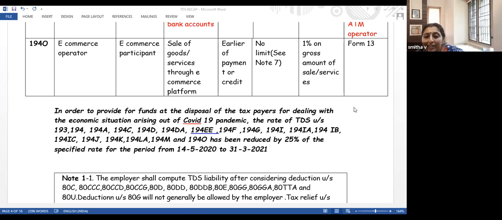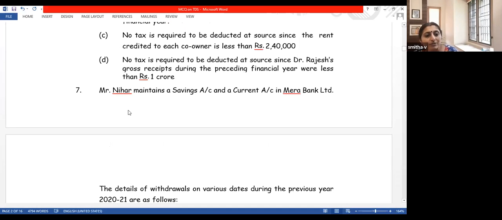Total withdrawal for the whole year, Binoy, exceeds 1 crore. All the limits I have explained here are per year, per annum. So let us do a question from that. I have been seeing a lot of questions on this 194N, 194M, 194O, the new sections which have been introduced from this year.